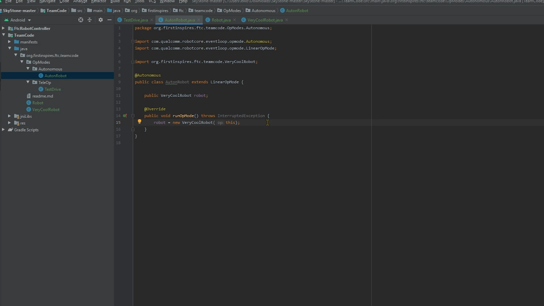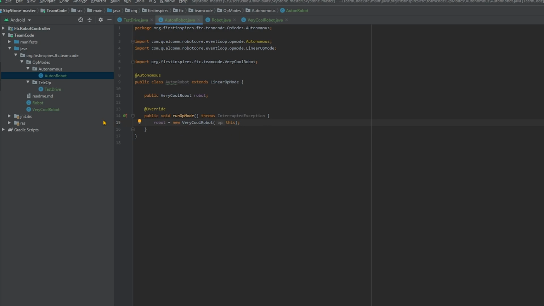There are several instruction methods that every robot has. Firstly, the sleep method. This method stops the robot for a predetermined amount of time. Maybe you need to wait for a game item to be placed, or maybe you need to add a small amount of time between movements. Whatever you'll be doing in Auton, I guarantee you'll need this eventually.